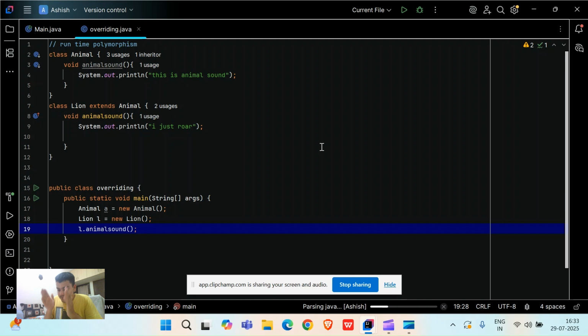Whether it is double add or integer add, based on your demand you will get the answer. And that happens at compile time.